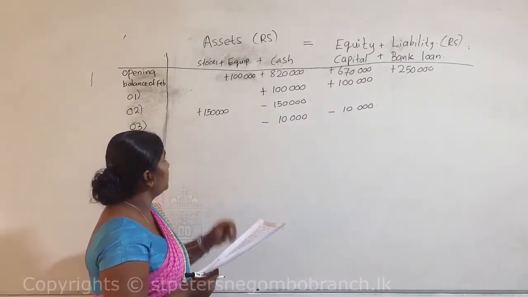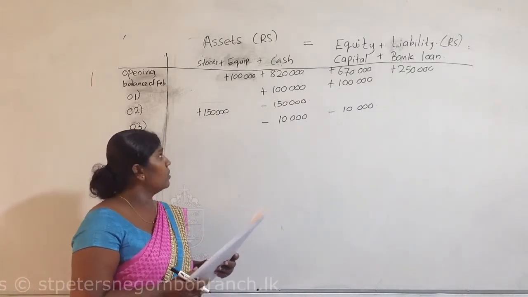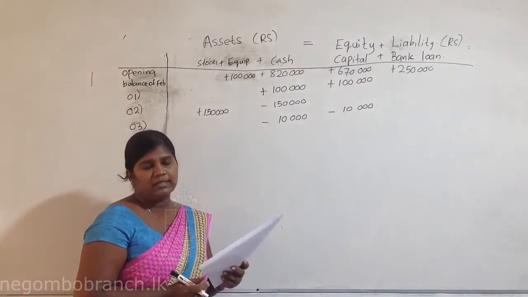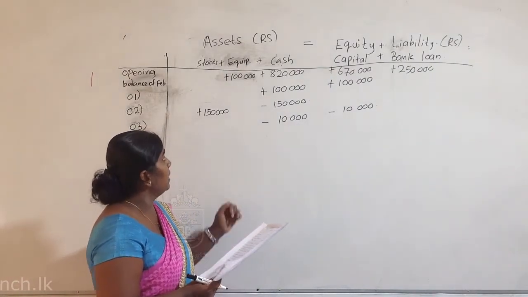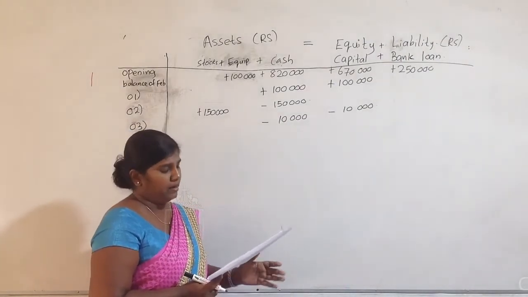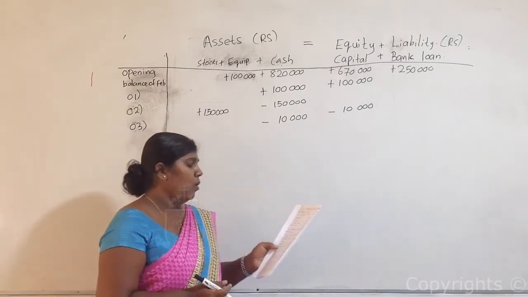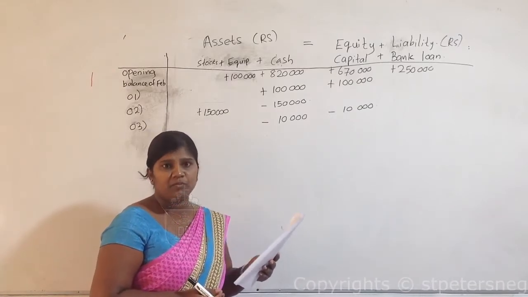Among this, now they are going to sell 100,000 cost of stocks, but they will not sell these goods at the purchasing cost. Definitely they should add some amount of profit.